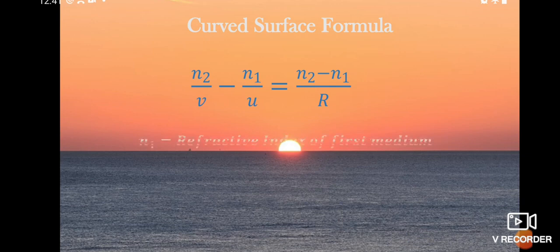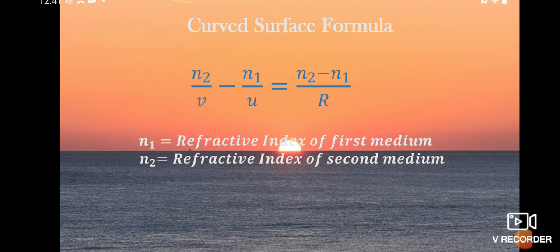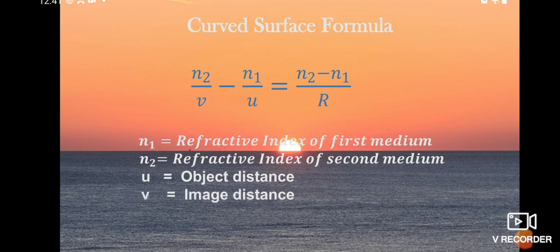Here N1 is the refractive index of the first medium and N2 is the refractive index of the second medium. U is the object distance, V is the image distance, and R is the radius of curvature. This is very important, as you will be asked in your diagrams to write the curved surface formula and explain the terms in it. So make these notes very carefully, students.